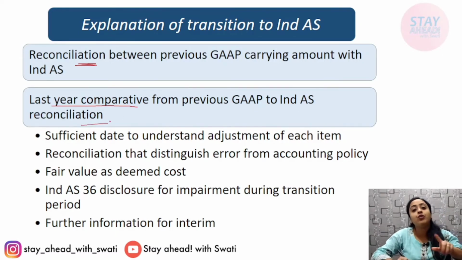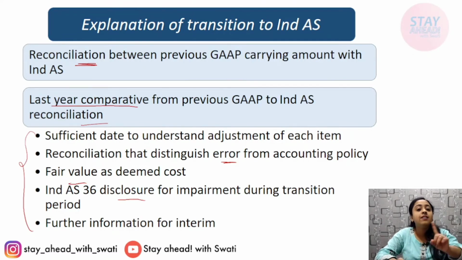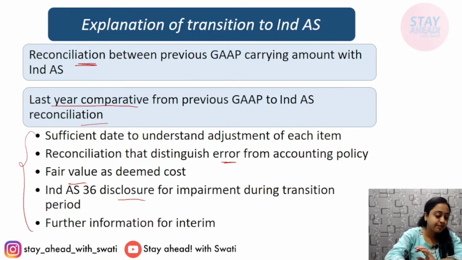If we would have made the current financial statements also according to previous GAAP, you have to make a reconciliation between them. What is the difference that is standing out? You also have to mention sufficient data to understand adjustments, reconciliation that distinguishes error from accounting policy, fair value as deemed cost, and Ind AS 36 disclosures. Also, further information on the interim financial statements that are covered by the first Ind AS financial statements.